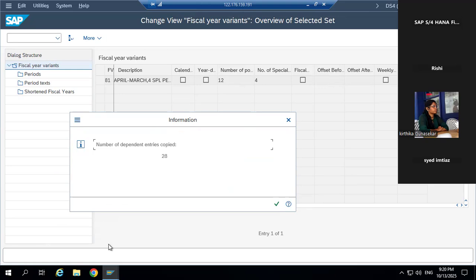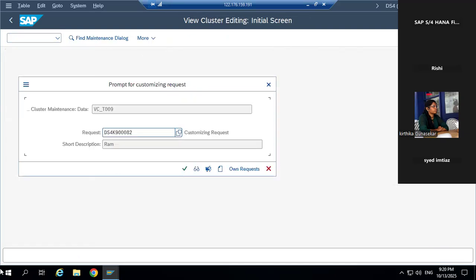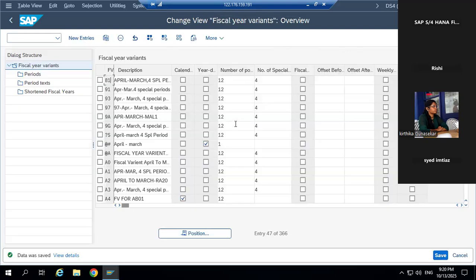It doesn't matter how many entries are copied, just click on continue. It means it is copied now. But how will 81 be saved in SAP? It is copied. We need to save it. So how do we save anything in SAP? Control S. Press Control S, then it will save. First it is copied, then saved with Control S. So we have treated 81 as our fiscal year variant. 81 is the fiscal year variant for our company code. You have to note this down.